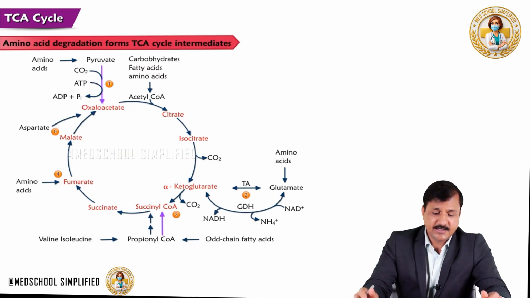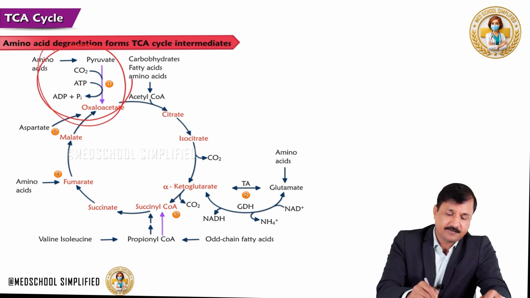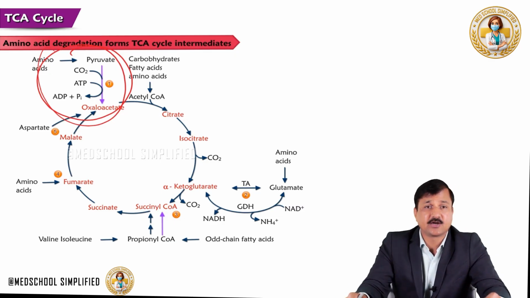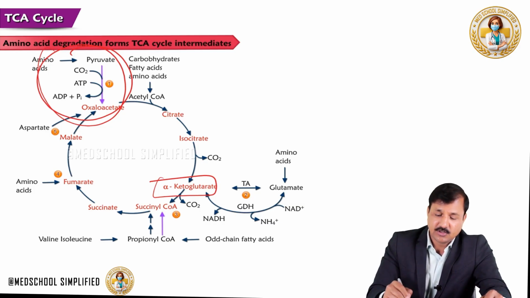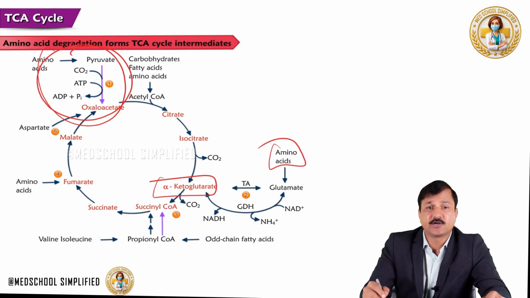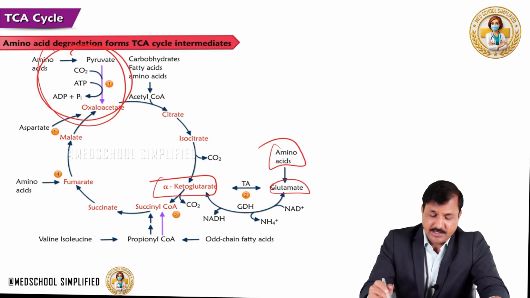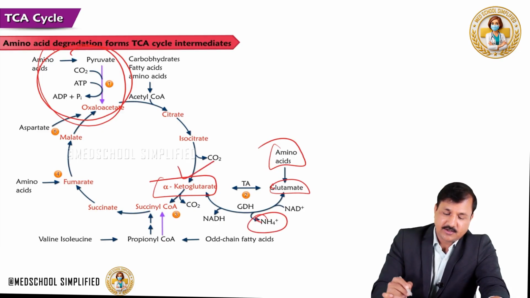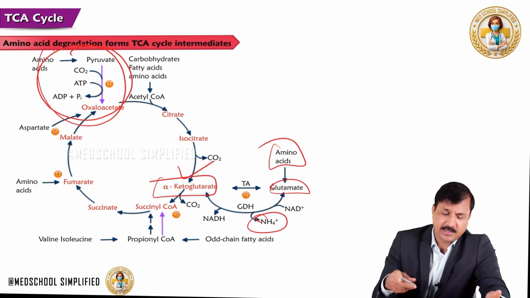Now, this slide is showing you other gap filling reactions other than the pyruvate carboxylase reaction, which I have shown here. Pyruvate to oxaloacetate is done by pyruvate carboxylase. Like that. If glutamate is taken out of the TCA cycle, most of the amino acids can be converted to glutamate. So glutamate can undergo an oxidative deamination process to make alpha-ketoglutarate, or it can undergo a transamination reaction to make alpha-ketoglutarate. That's how it can be replenished.